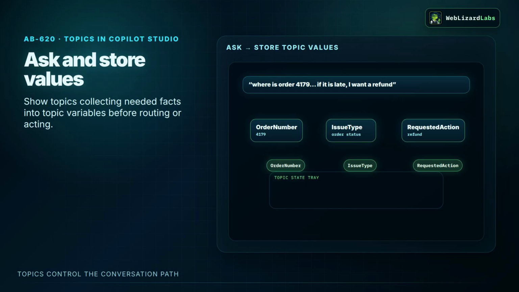The topic can ask for missing information. It can store the order number in a topic variable. It can store the issue type. It can store the requested action. Now the conversation has working state, not just a sentence in chat history.